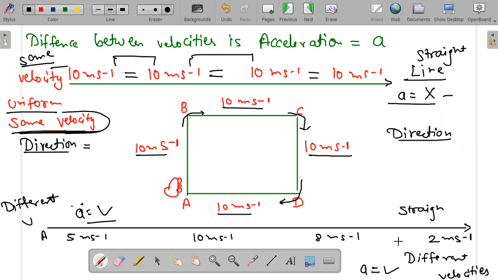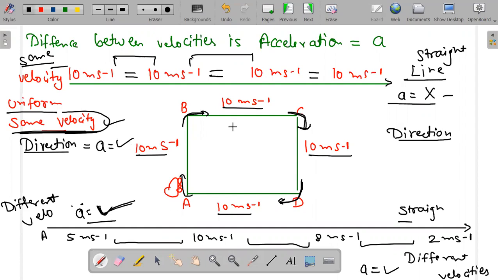Now, if the line is straight but different velocities, I can see the difference easily, and then you can find acceleration from this. But if the direction is changed, you can see the direction is changing every time it needs to change, and velocity is same. Even though the velocities are same, the direction is different. You can take out acceleration from this, you can make a difference.